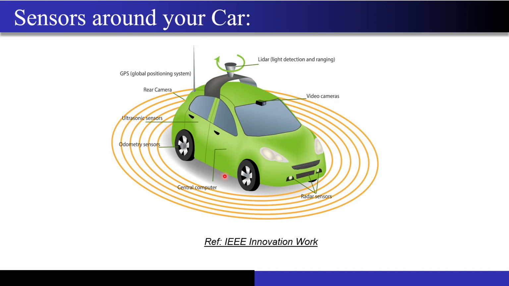And why have I brought this picture in front of you? Because out of all the sensors present around the car, all that information will be electrically converted and go into the central computer of your car. When the information goes, it is the job of the central computer to tell the car what is the next action it has to perform, whether it has to generate a certain sound because a car has come too close in the other lane, or whether it has to do emergency braking because the driver cannot do that and some dog has come up in front of my car and my car is running at a speed of 80 km per hour.